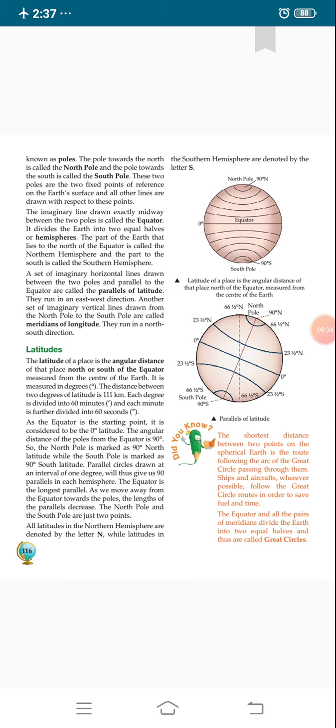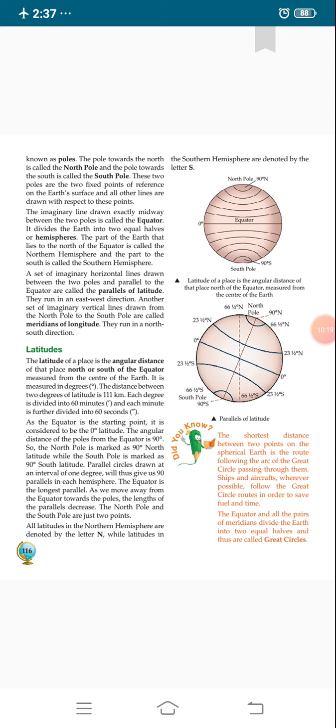A set of imaginary horizontal lines drawn between the two poles and parallel to the equator are called parallels of latitude. You can see in the first diagram that there are many other imaginary lines parallel to the equator. These lines are known as latitudes. They run in an east-west direction.